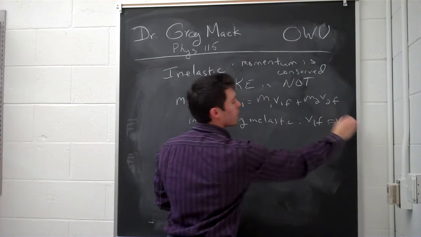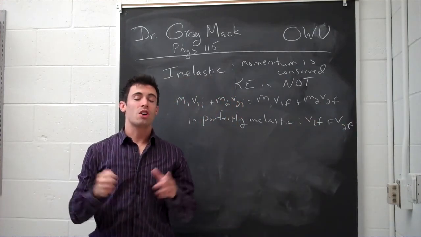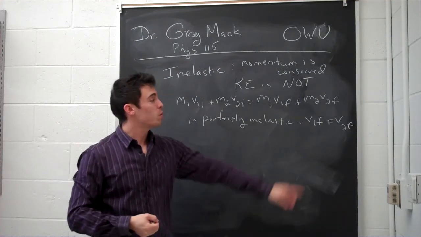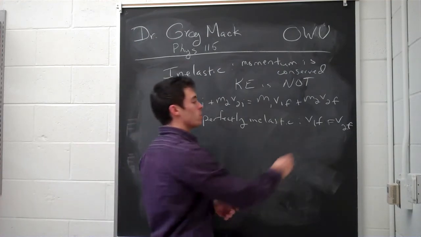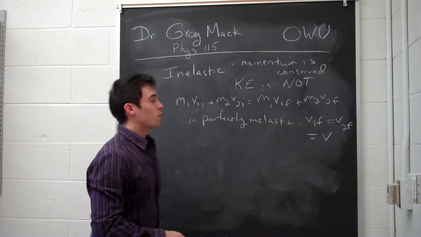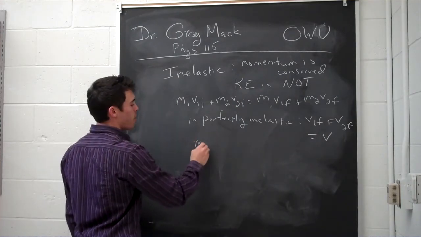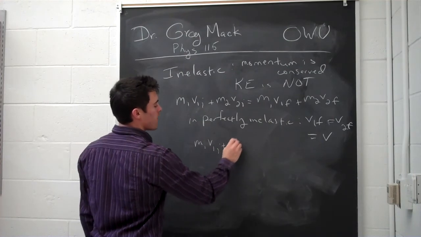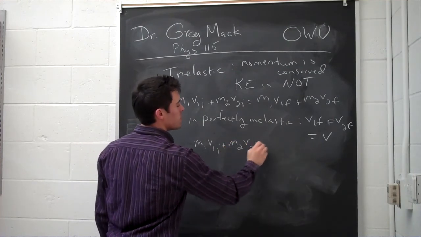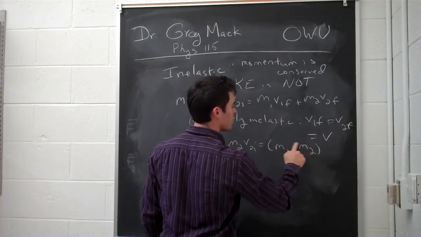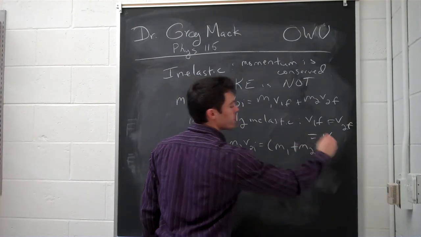is that the two objects are stuck together and therefore move at the same speed together. So v1F equals v2F, which we'll just call v. So if you have perfectly inelastic for your collision, then m1 v1I plus m2 v2I is equal to m1 plus m2 times v.